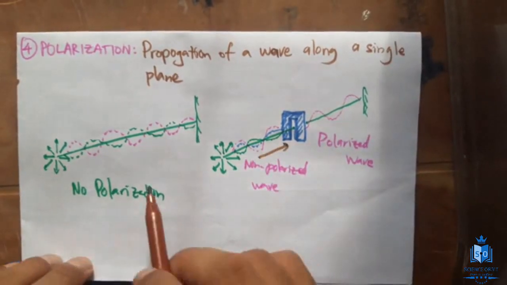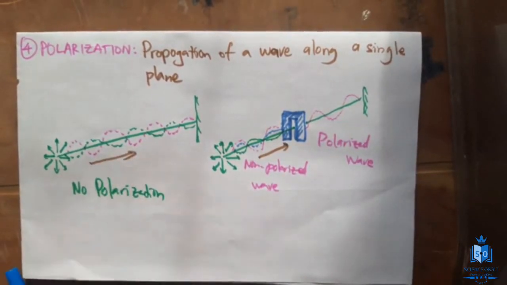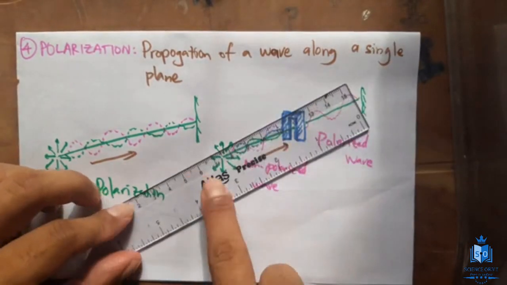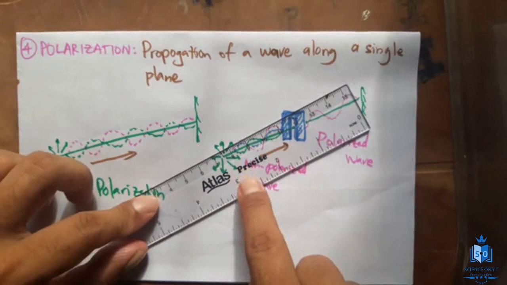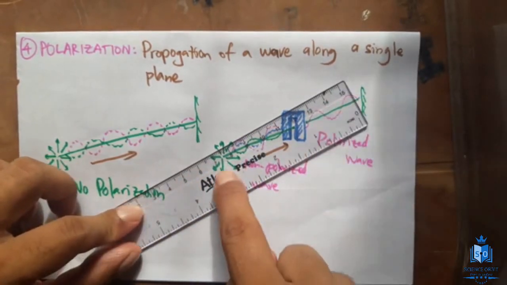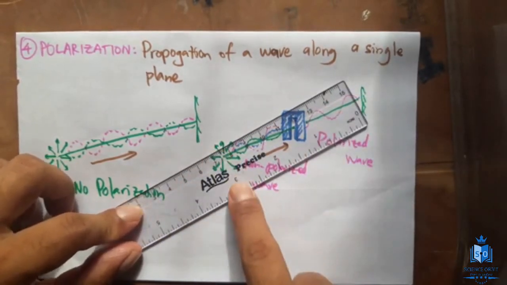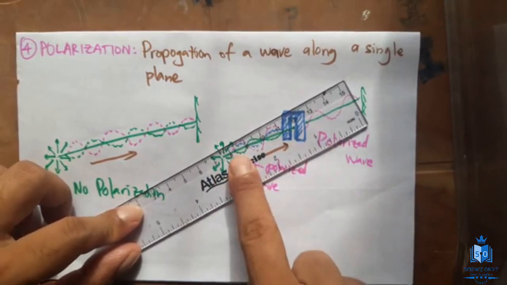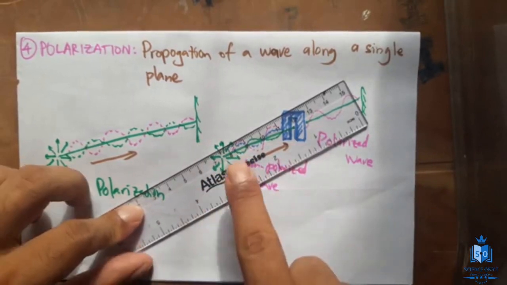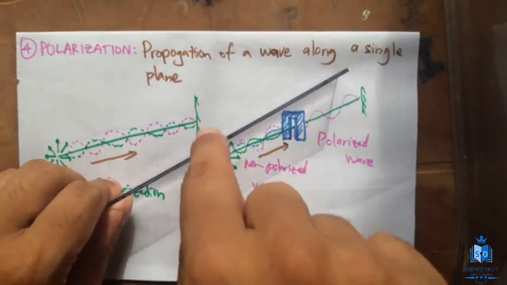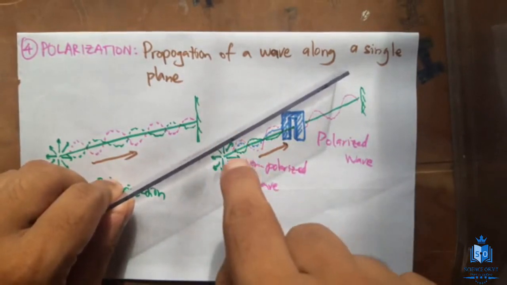Can you agree with me? Here also, the direction of propagation is this, but they are oscillating in different planes. If particles oscillate like this, that is also perpendicular, no? If the particles oscillate up and down, that is also perpendicular, right? Here, if they oscillate like this, that is also perpendicular, correct?